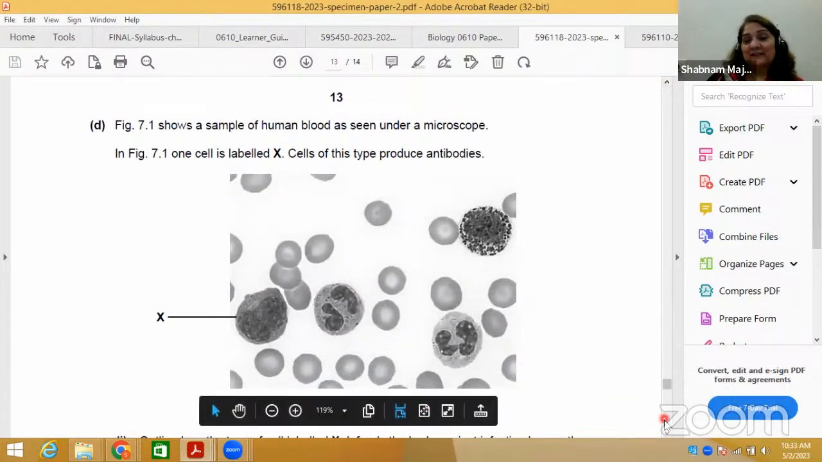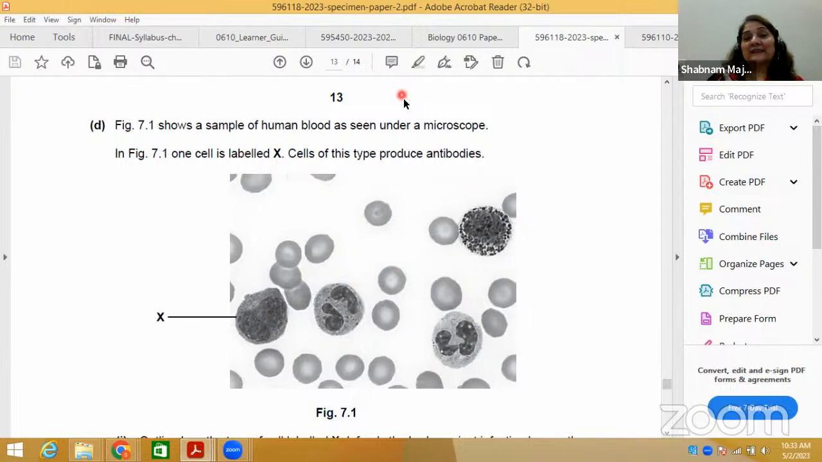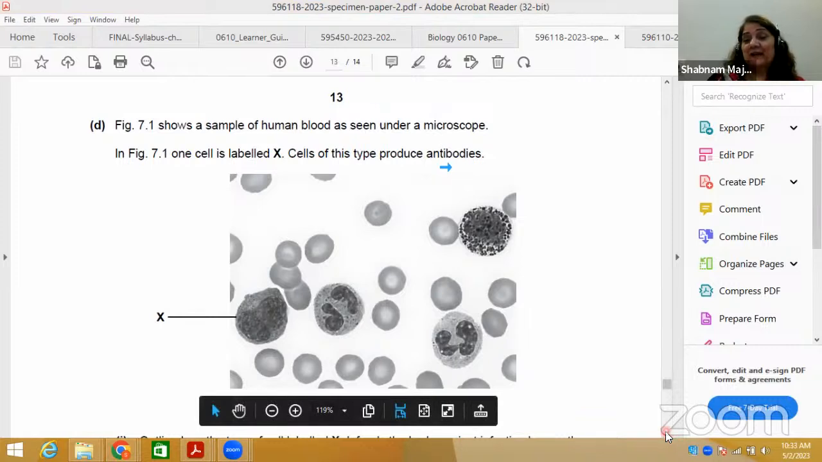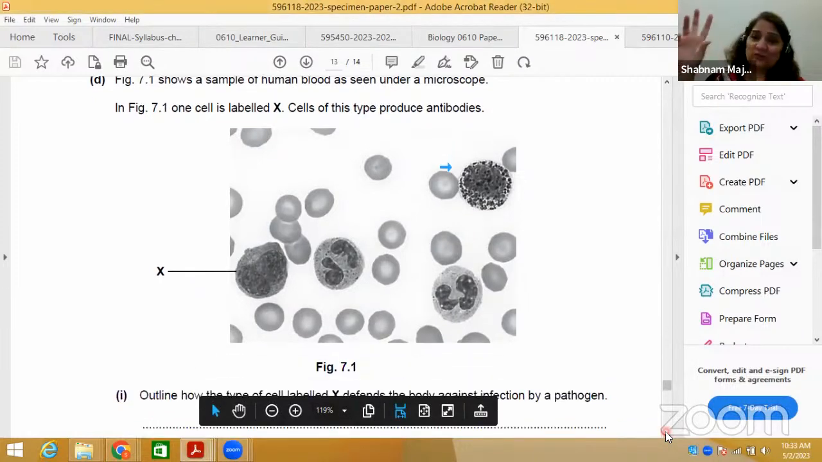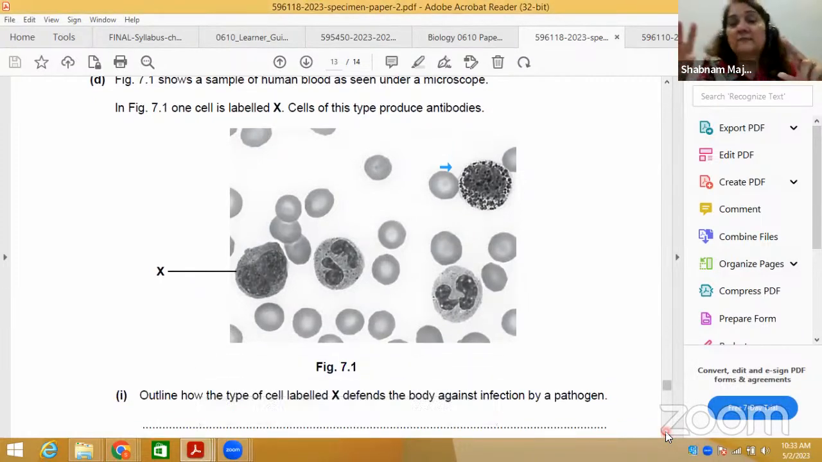D part mein, now you have to see that sample of human blood. 7.1 one cell labeled X, cells of this type produce antibodies. Ab jaldi se apne mind mein lao, because antibodies where did you study antibodies? Ab immunity, antibodies are very important, which are produced in immunity. Balki transport in mammals ka topic hai, lymphocytes. Lymphocytes, white blood cell, two types ke hote hain, phagocytes and lymphocytes.